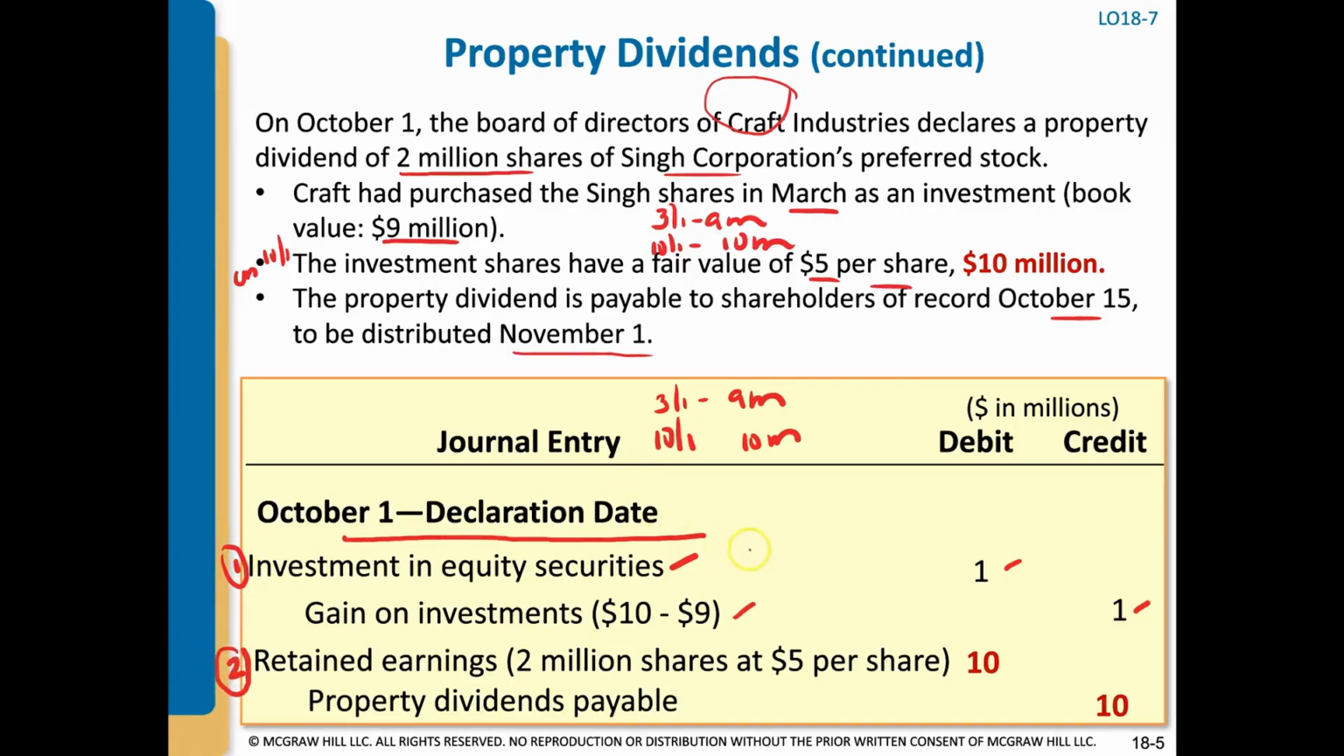Now, after that first entry, our investment in equity is recorded at $10 million. So, the same way as we would record any dividend, we're going to debit retained earnings for $10 million, because that's the fair value of the investment on the date of declaration, and credit property dividends payable. If you have a cash dividend, you credit cash dividends payable, but we're distributing an asset, so it's property dividends payable. So we're going to credit that for $10 million.